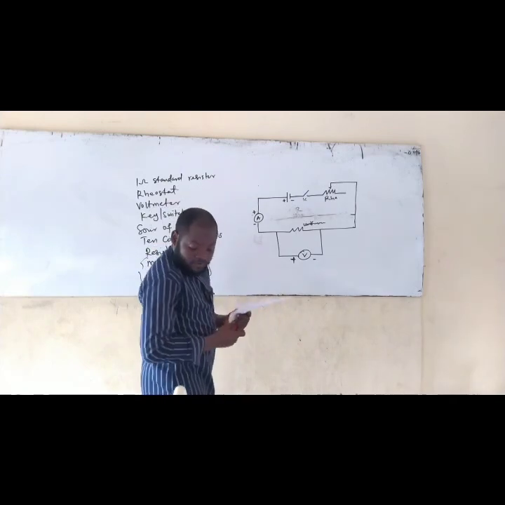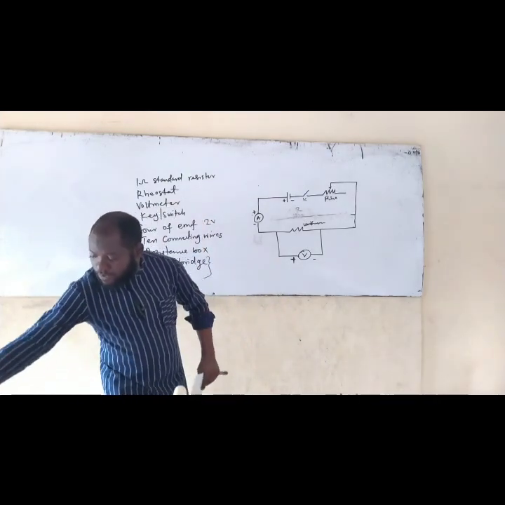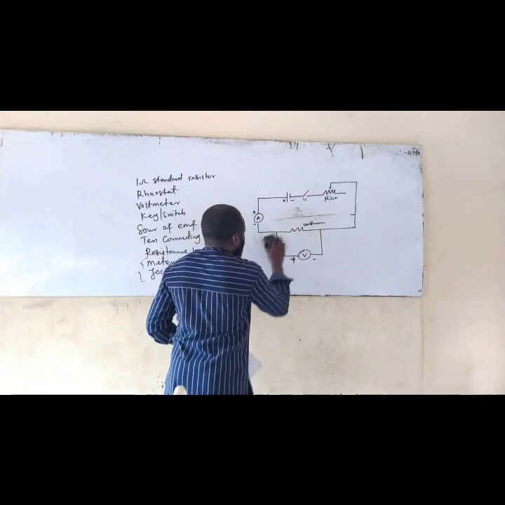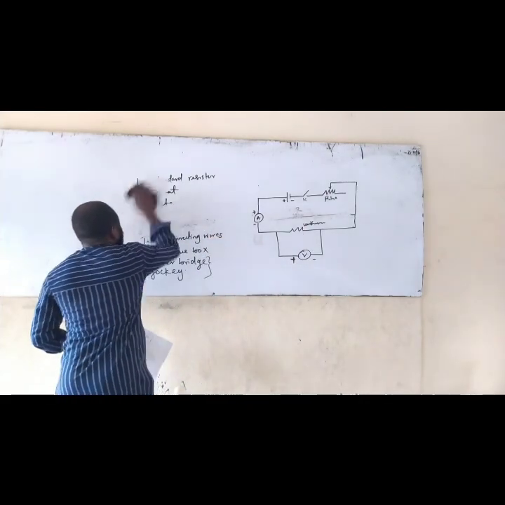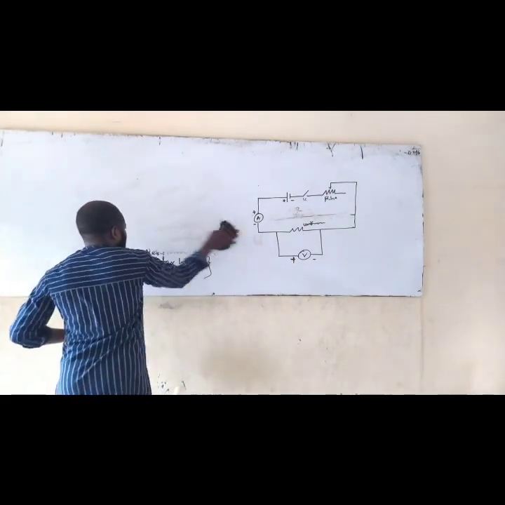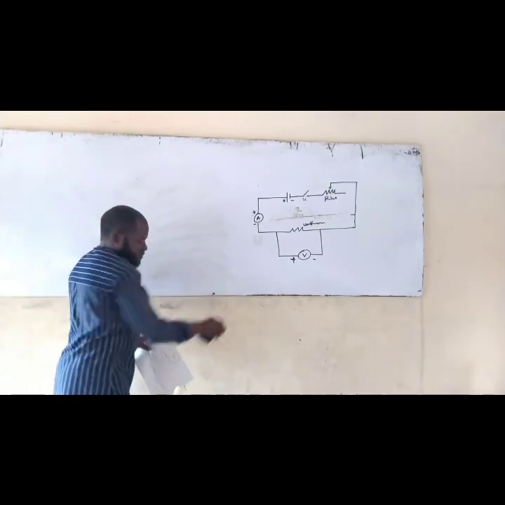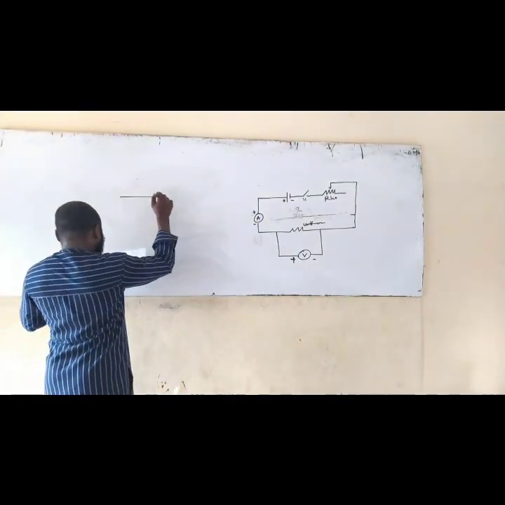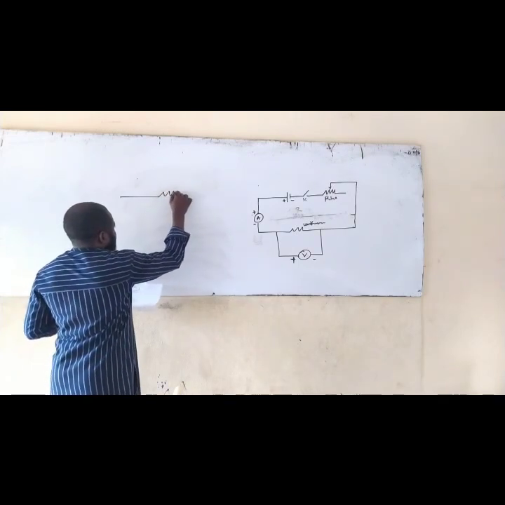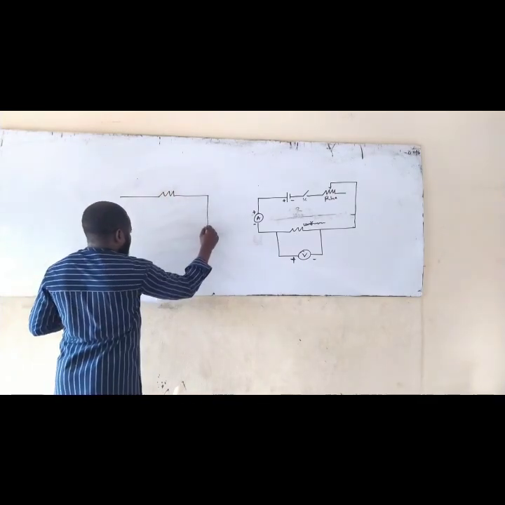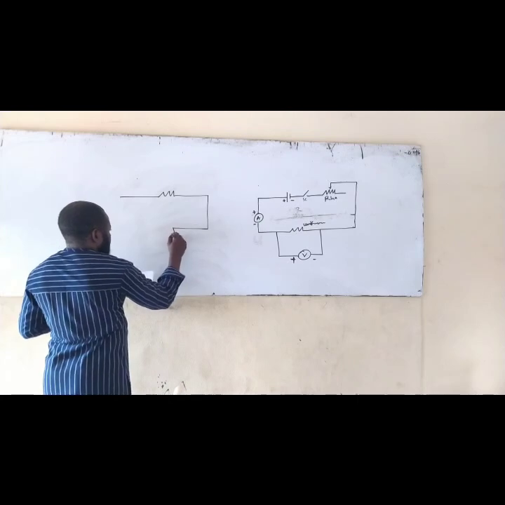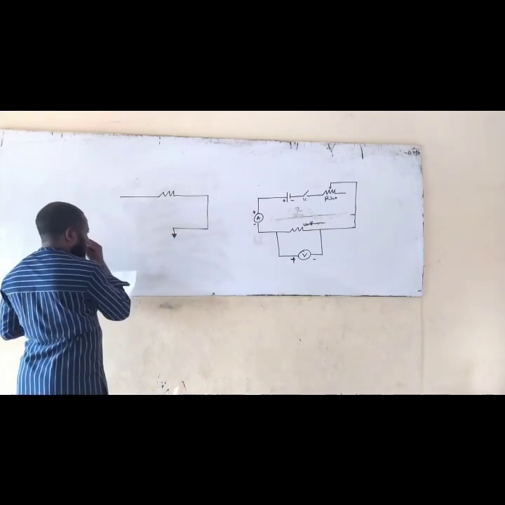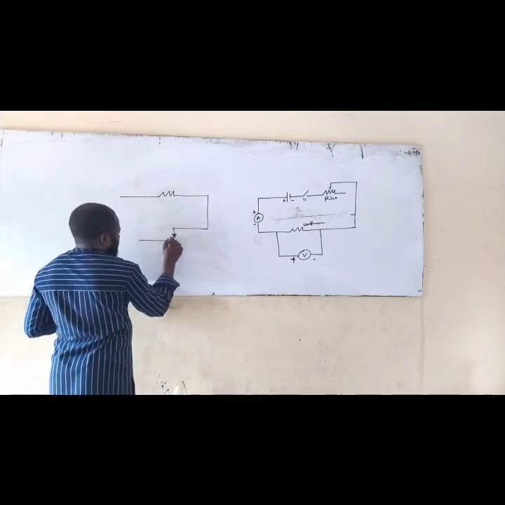Look at this other circle diagram. Okay, so let me clean this up. Can you see this now? Let me clean this up. We really do not need this anymore. Look at this circle diagram here. If I have this, okay, this comes down like this, and this is what I have here.